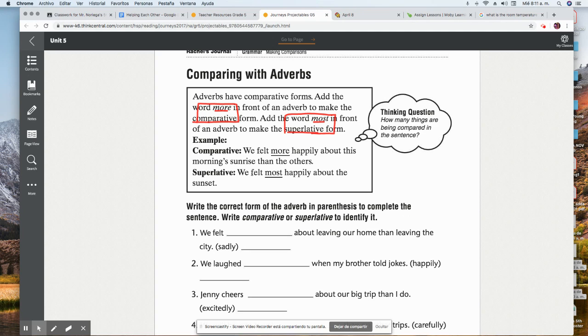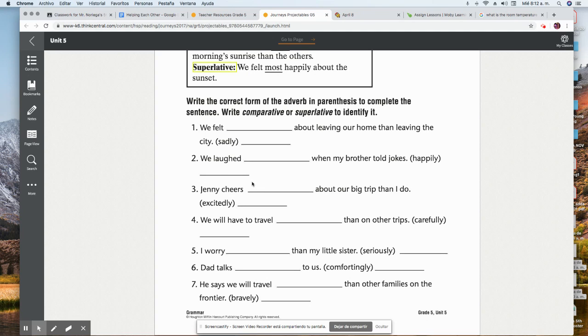In this example of the superlative form, we felt most happily about the sunset. We use the superlative form because we can compare this sunset with all of the other sunsets that we have seen. And in the comparative form, we felt more happily about this morning's sunrise than the others. We're comparing the morning sunrise with others, so we're comparing two things. So that is the trick to find out which form of an adverb you need to use. All right, let's look at number one.